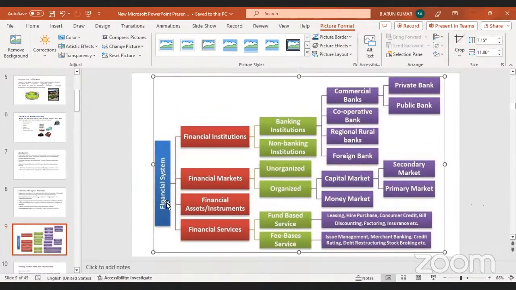The financial system consists of financial institutions, financial markets, financial assets, and financial services. Here we are discussing financial markets.